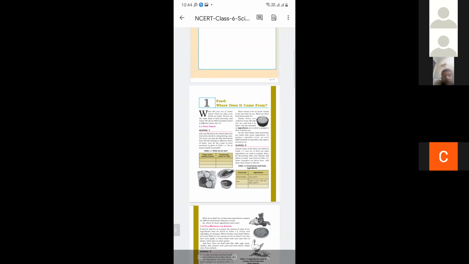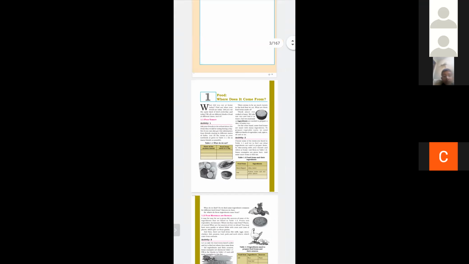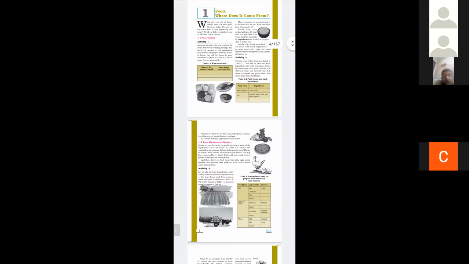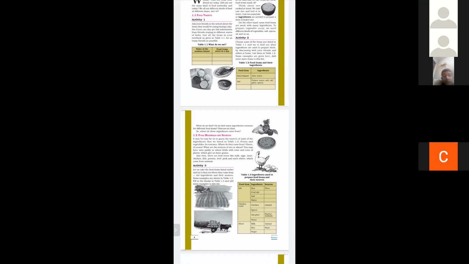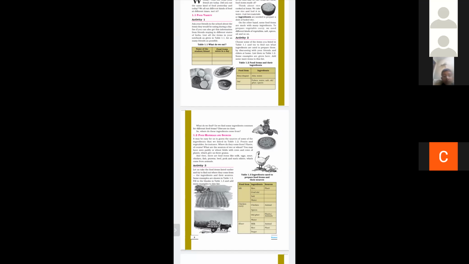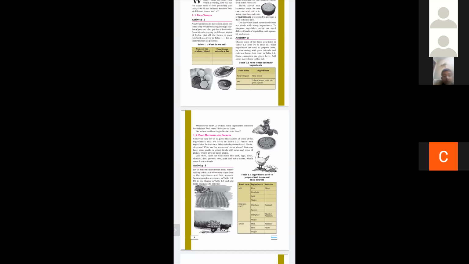So we have to write what are common ingredients in some food items. Firstly, we will write 4 or 5 items and their ingredients. For example, for boiled rice, rice and water are ingredients. And then we will study why we need food. We need food for the various activities. Food is necessary for all living things.